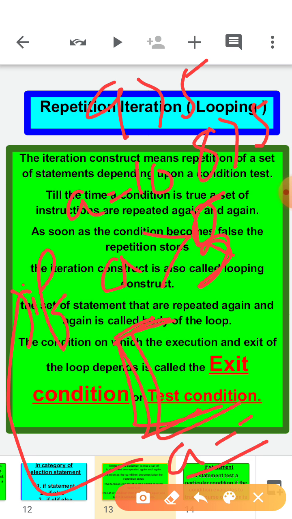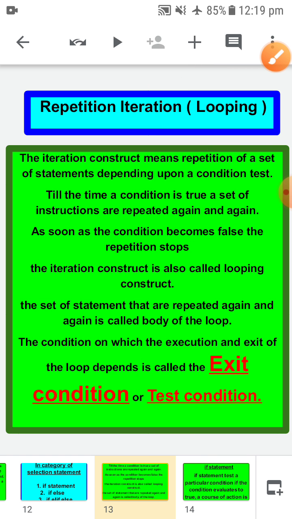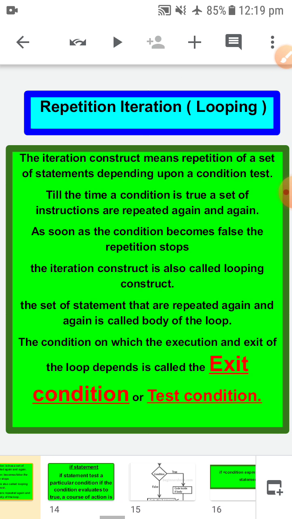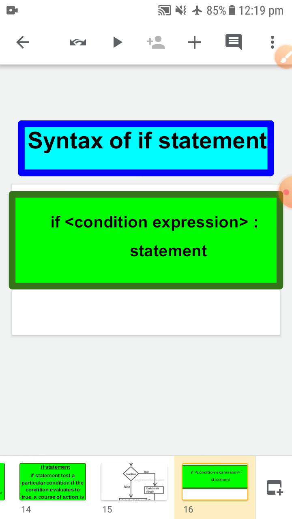So the moment a value is smaller than 5, this particular set of instructions will stop executing again and again. Okay, so basically repetition of a set of instructions until and unless your condition gets false. So this is called repetition, iteration, also called looping. This topic we are going to take in an upcoming video. So let's see now a few if statement based programs.